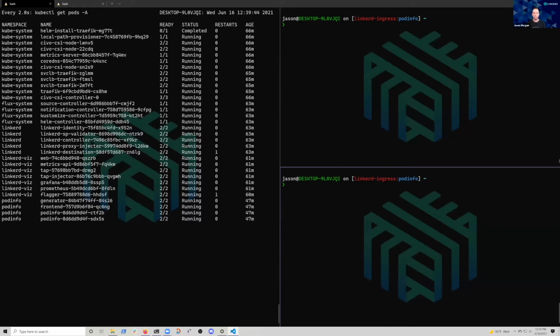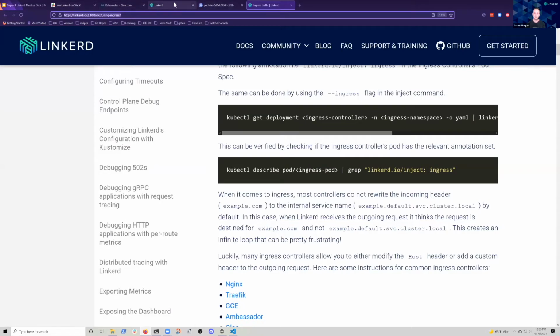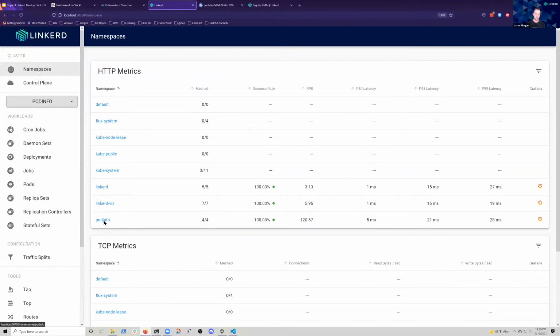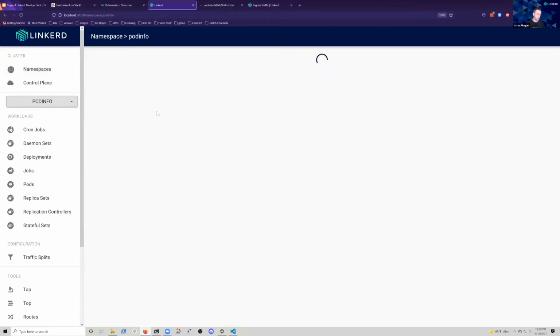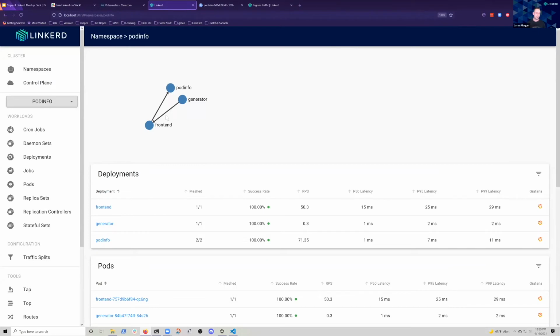All right, so in the terminal here, this is the live traffic. I've got pod info running. If I go look at the dashboard, I can see that I've got the pod info namespace, with a couple of components in this application. Specifically, I've got a little traffic generator that I built. I have an Nginx front end, which allows me to surface out my application. And then I have this pod info backend, right? This is the standard deployment of my pod info application.